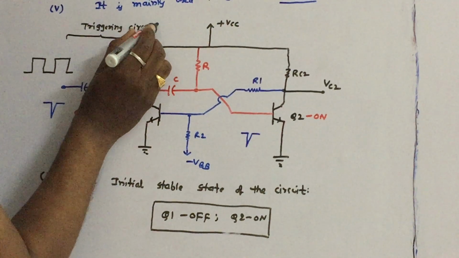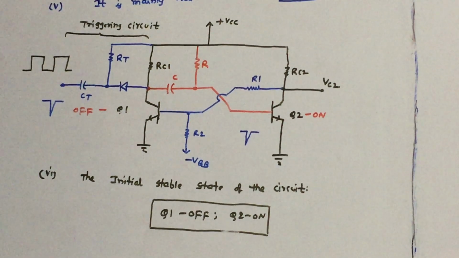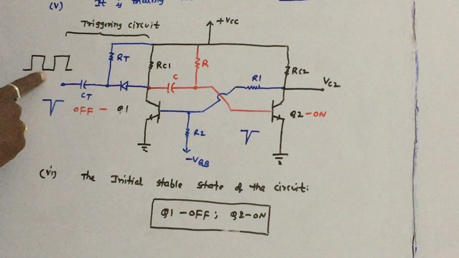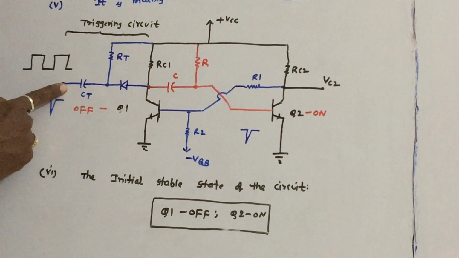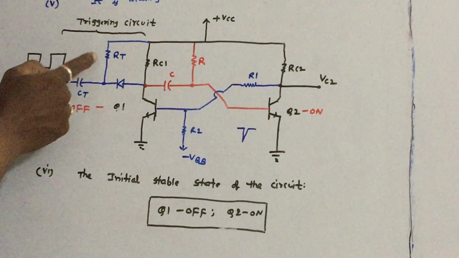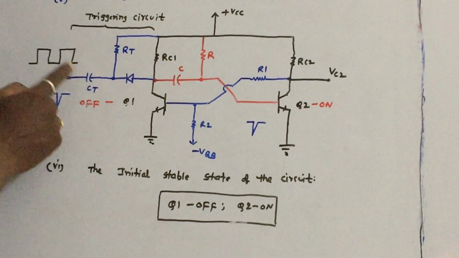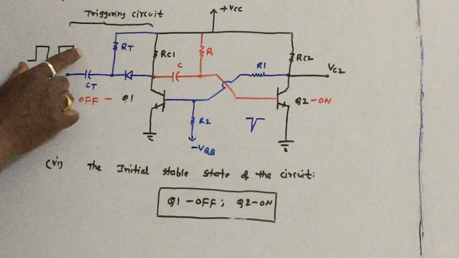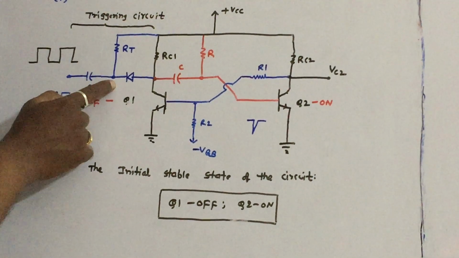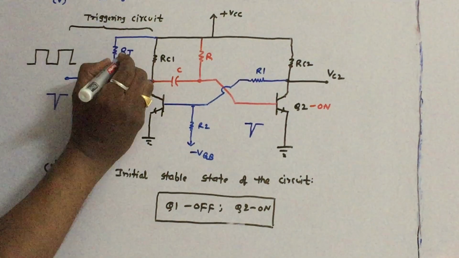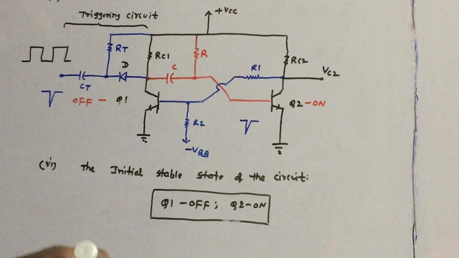You have to clearly mention triggering circuit. This square wave is applied to this terminal. Because of this RT-CT high pass filter, this square wave is turned into a positive spike and a negative spike.